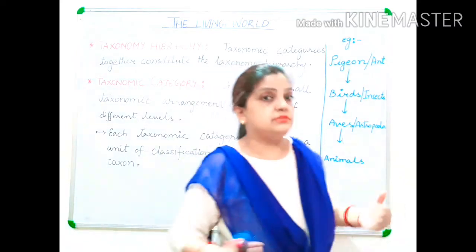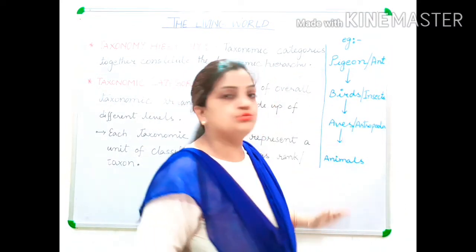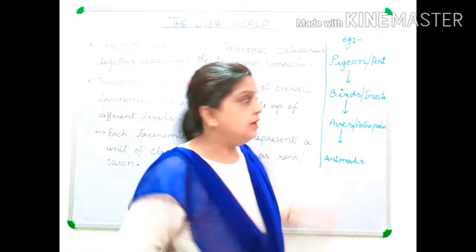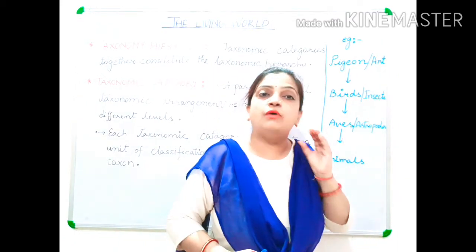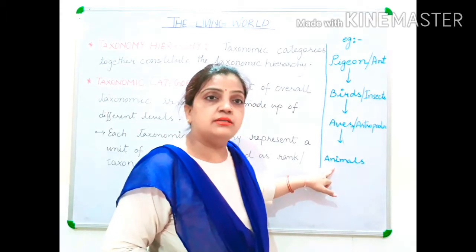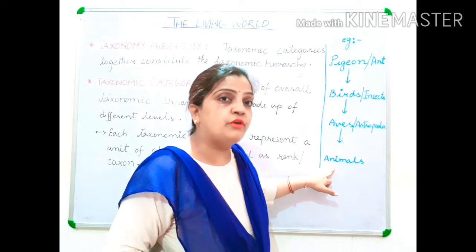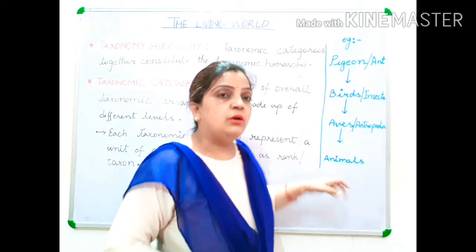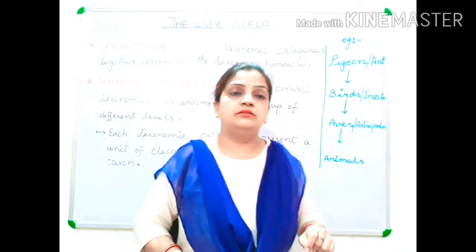Now children, you can see that they are classified into different levels, into different taxonomic categories, where pigeon is the smallest taxonomic category, and animal is the highest taxonomic category. Because in the taxon of animal, only pigeon is not there, or we cannot say that only birds are there.